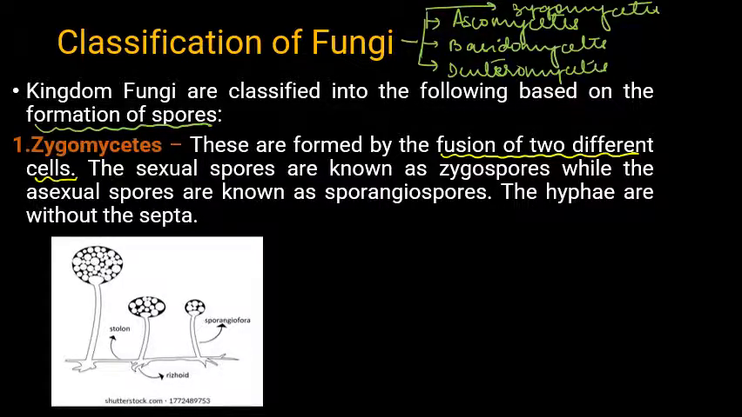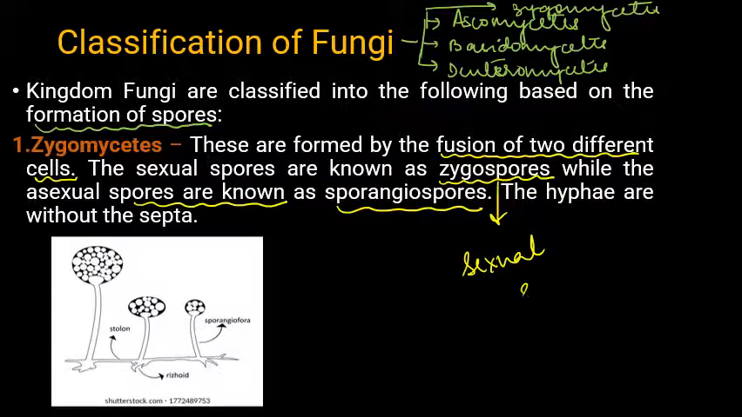So here, zygomycetes are formed by the fusion of two different cells. The sexual spores are known as zygospores while the asexual spores are known as sporangiospores. So what are zygospores? Zygospores are basically your sexual spores, right? And your asexual spores, we call sporangiospores. The hyphae are without septa.